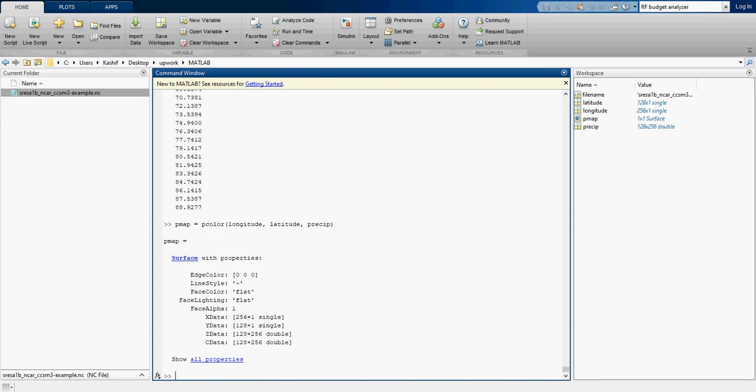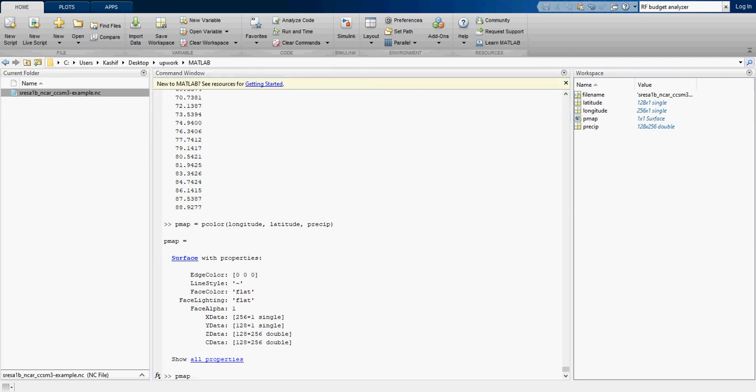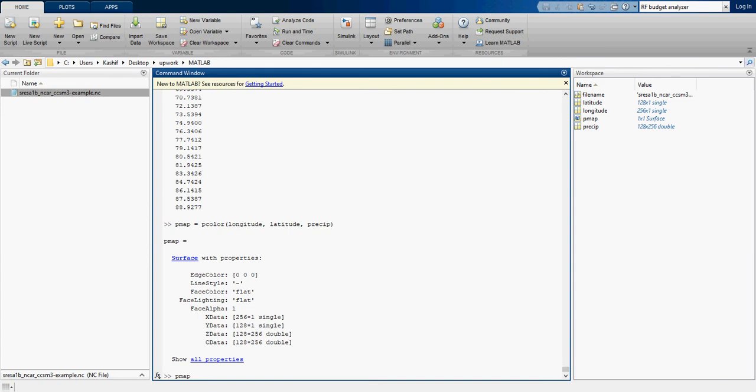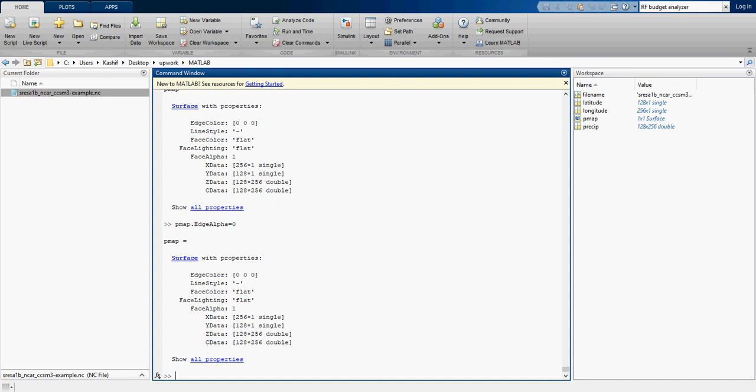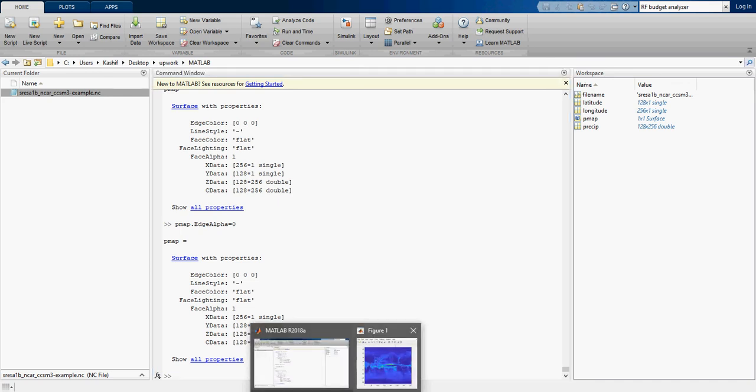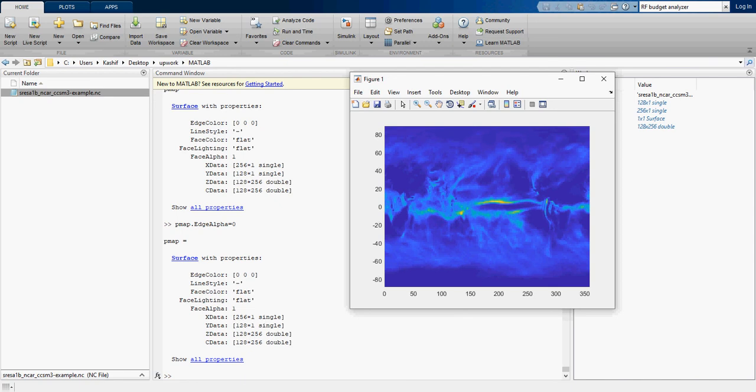I will call it P map, dot EdgeAlpha, with capital E, edge alpha is equal to 0. Let's see now what it has done. All right, now the grid lines are removed.